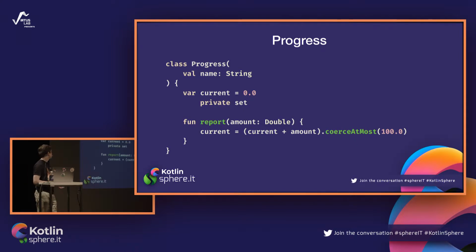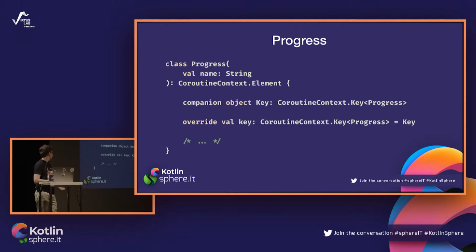Now you have to try to help him transform it so this Progress will be a proper coroutine context. So how do you do that? It looks like this. You just add the information that this class is implementing CoroutineContext.Element. It has one method that you have to implement. It is called key, and it is expected to return the key for this element of the context.